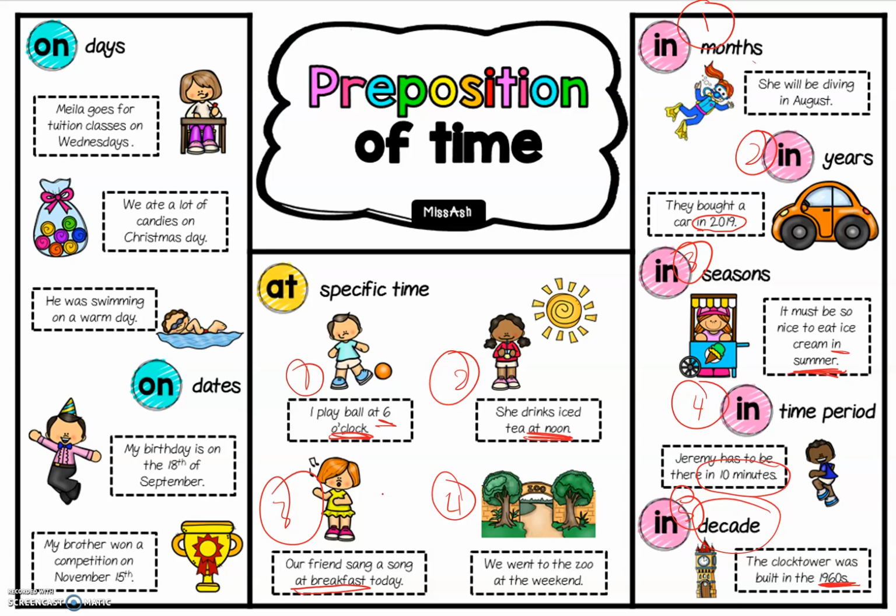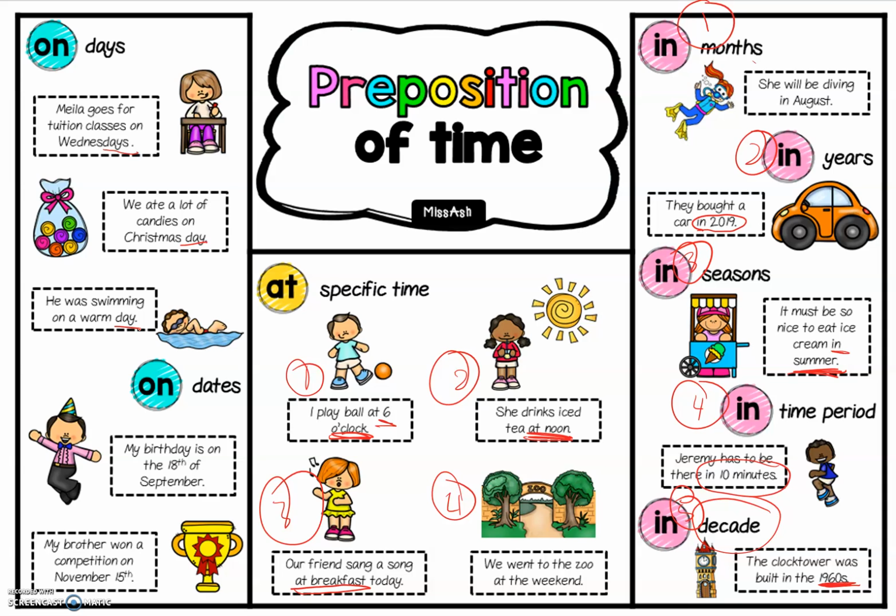Now on has two specific things that we need to look at. For example, on days. All right. Now you can see here there are three examples for days, right? So day, day, and day. Can you see that? All of those things are different, but they end with day. For example, Mila goes for tuition classes on Wednesday. So anywhere between Sunday to Saturday, it's a day. So we use on.